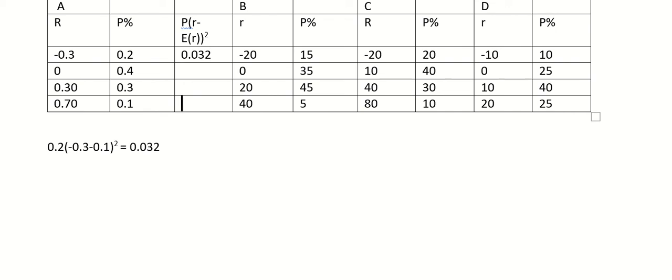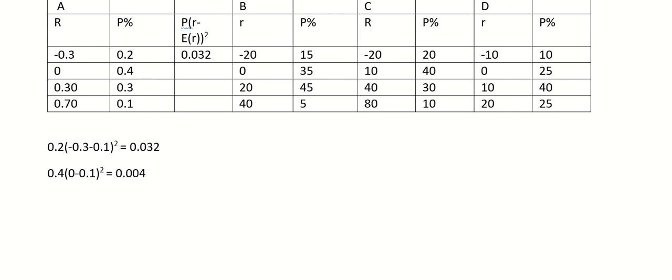Similarly, second part. So here what we will do, 0.4 multiplied by 0 minus 0.1 square, right? So here the answer is 0.004.